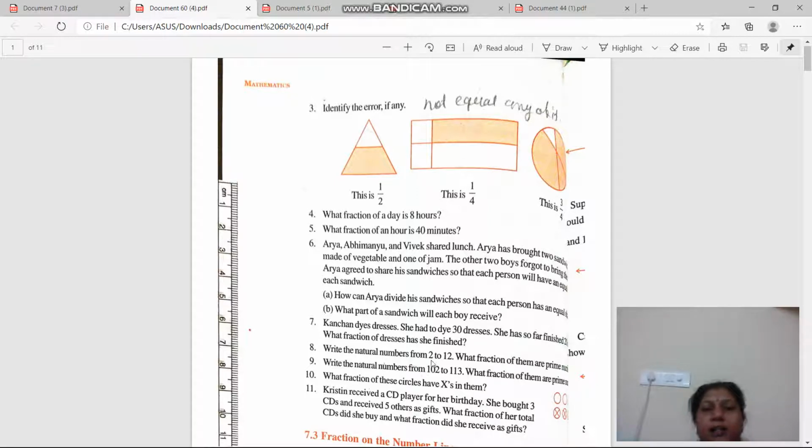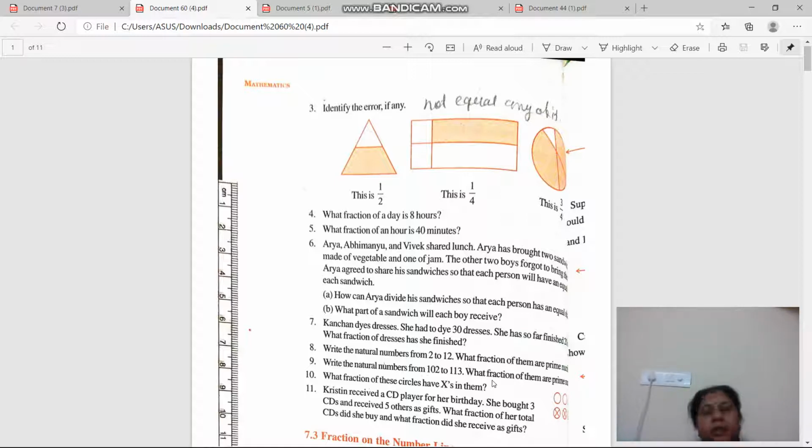What are the natural numbers from 2 to 12 and what are the prime numbers? So first of all you have to write the numbers from 2 to 12. Okay, 2, 3, 4, 5, 6, 7, 8, 9, 10, 11, 12. Okay, then you have to write the prime numbers. So prime numbers start from, yes, 2. Okay, so 2, 3, not 4, 5, 7, 11, 13, 17. Get it? No, not 13 and 17. We have to go up to 12. That means up to 11.